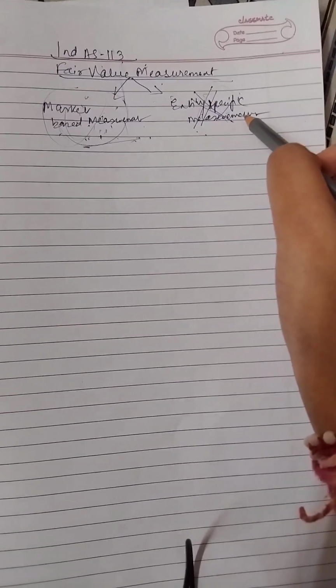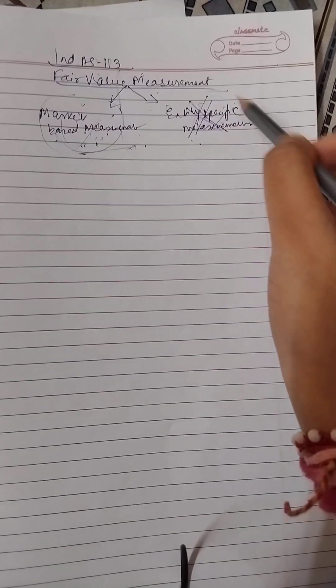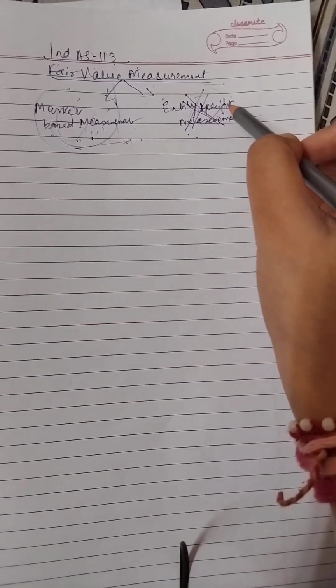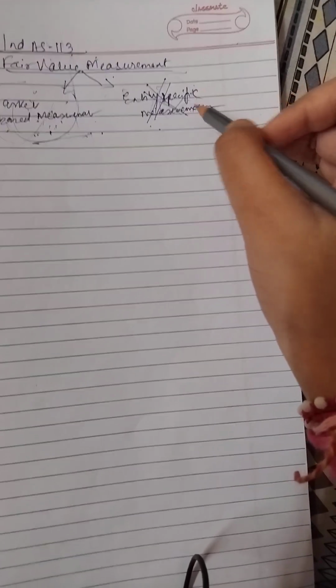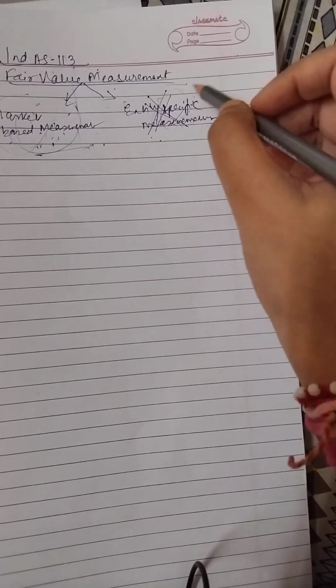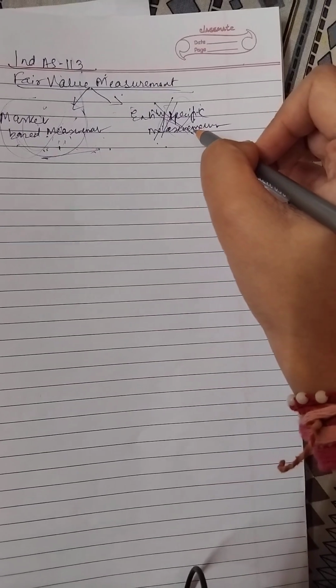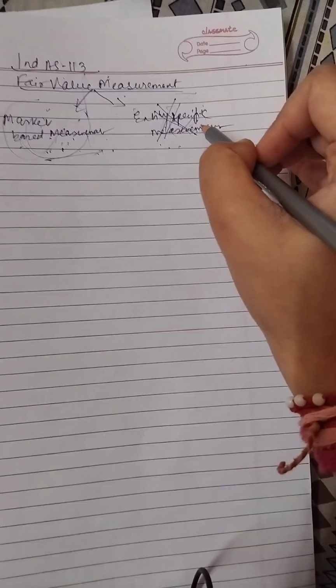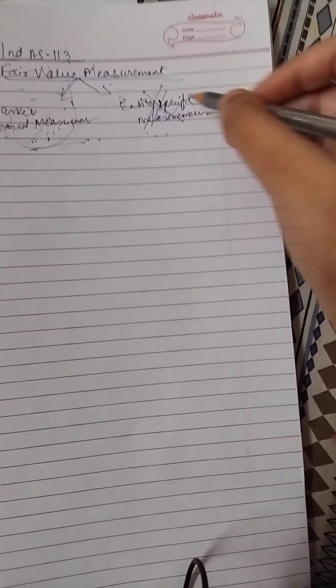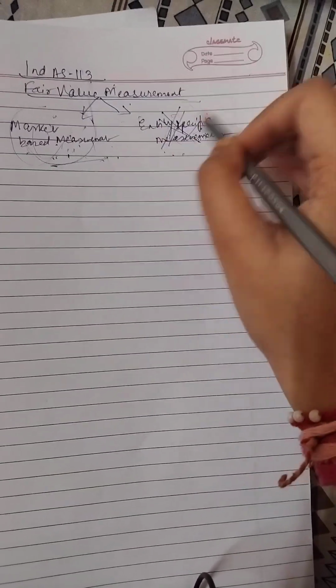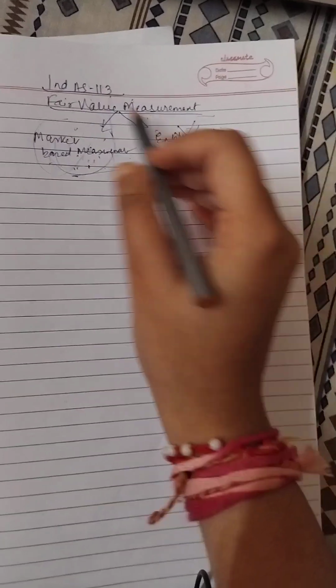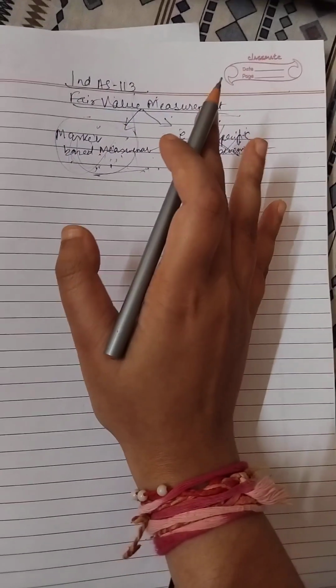In contrast, in entity specific measurement we consider the entity's specific risks and internals, and it depends upon the unique characteristics of the company, rather than solely relying on market based data or market prices. We consider various factors like how the asset will be used by the entity, the entity's risk, and the risk associated with the entity's operations. So this is the basic thing we need to be clear about: fair value measurement is a market based measurement.